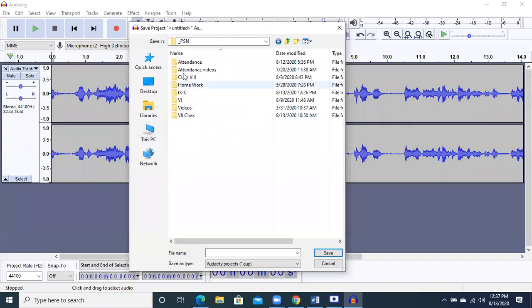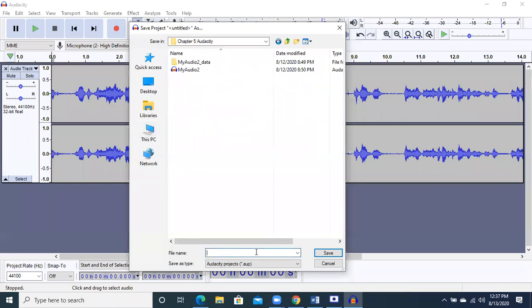Okay, in the PSM P3 folder, Audacity folder, I am saving here. I will mention the name over here. This thing is now clear. Lesson 1. ठीक है, lesson 1 recording. अच्छा जी. Now when I click on it, it will be saved. Keep in mind that it will be opened in the Audacity software. Why? Because it is right now an Audacity file.